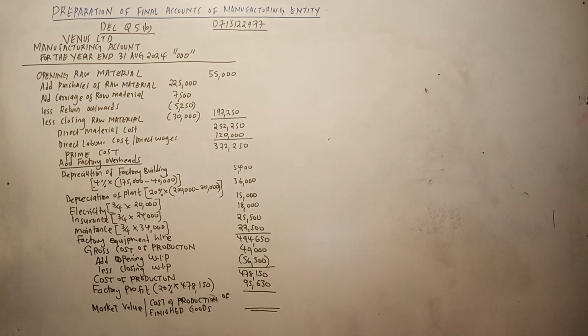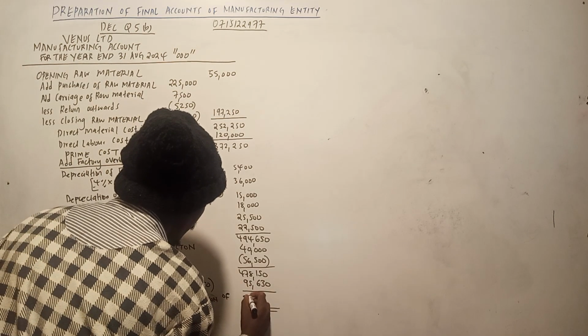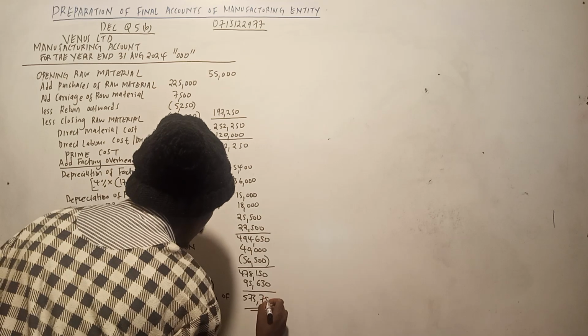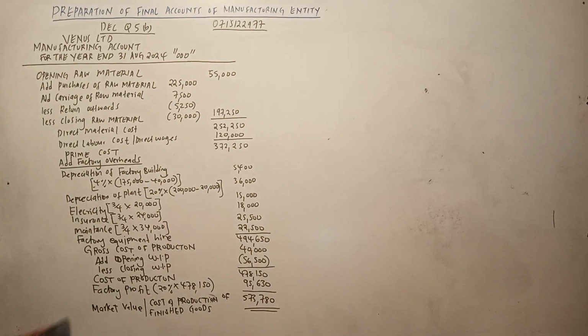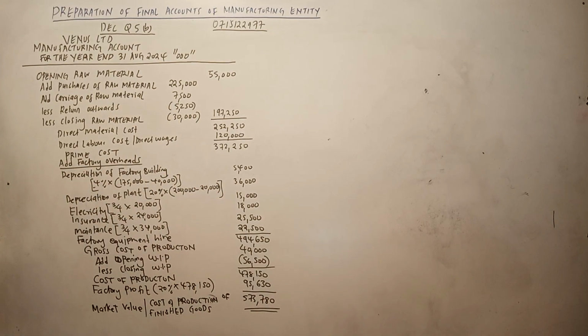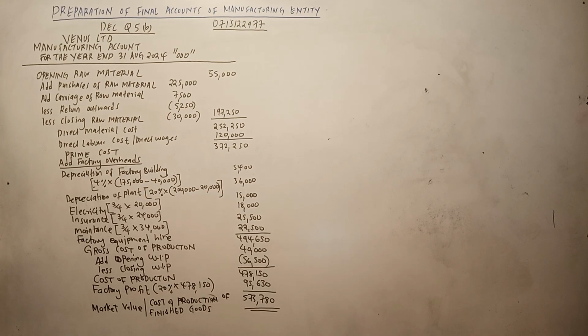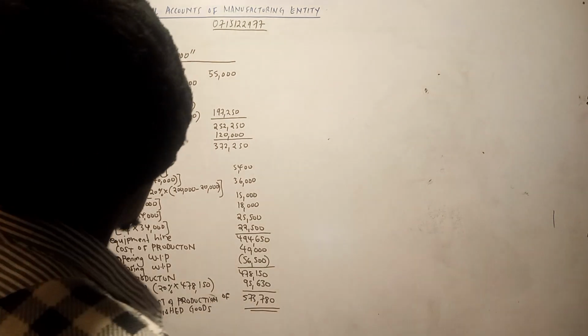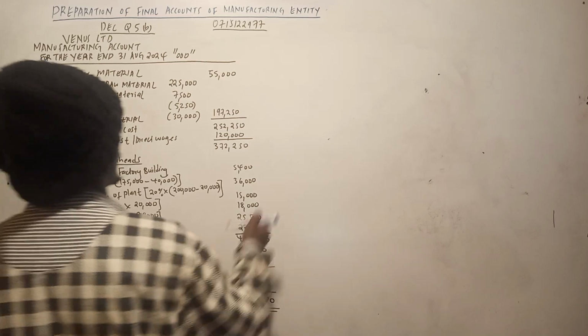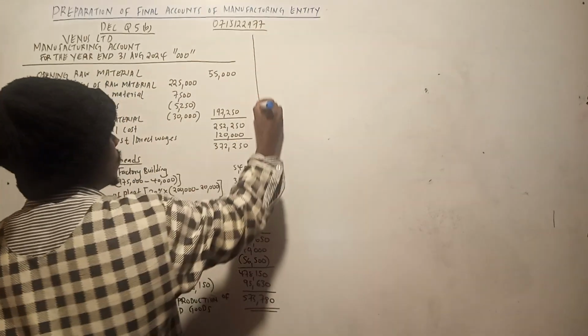So plus 478,150, I have 573,780. Having done that, we have finished with the Venus manufacturing account.